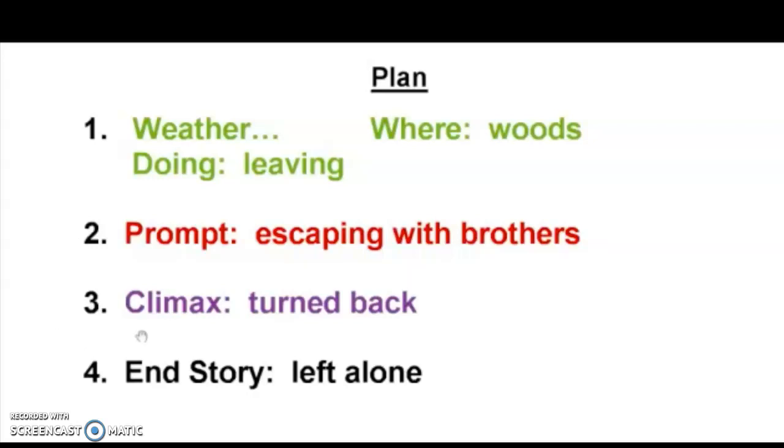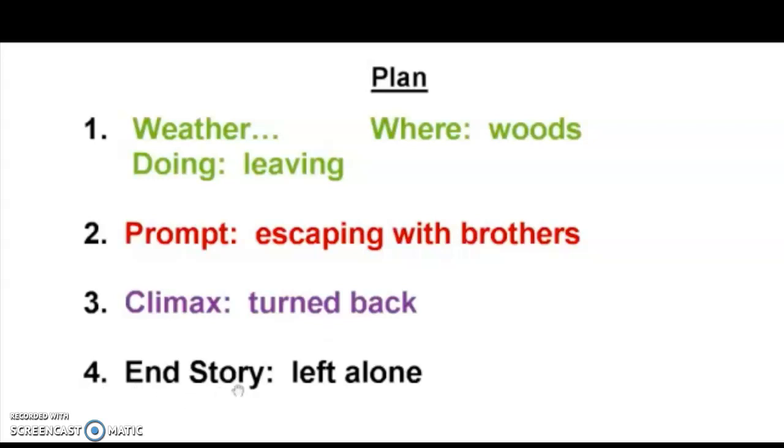3 is the climax. This is where they turned back because it got too dangerous. The brothers were afraid, so they turned back. What do you want your climax to be? Is she going to get to do something for the first time if she's free? Is your climax going to be where she actually is free or she helped free a certain person? Come up with your exciting part of your story and fill in your climax now.